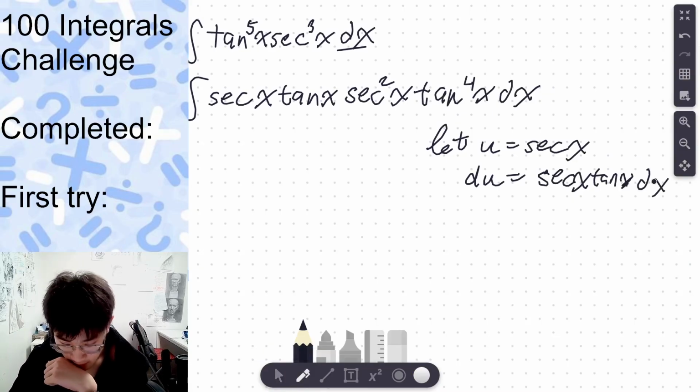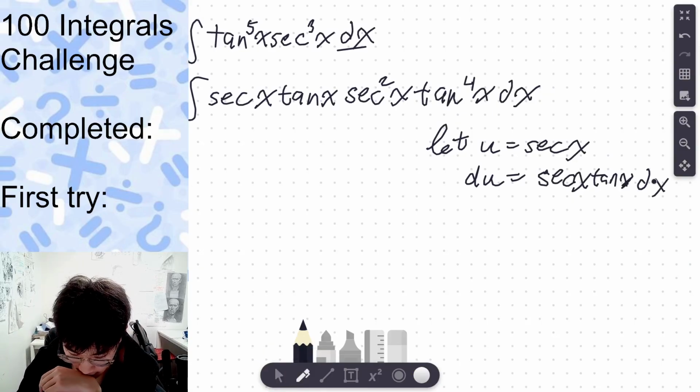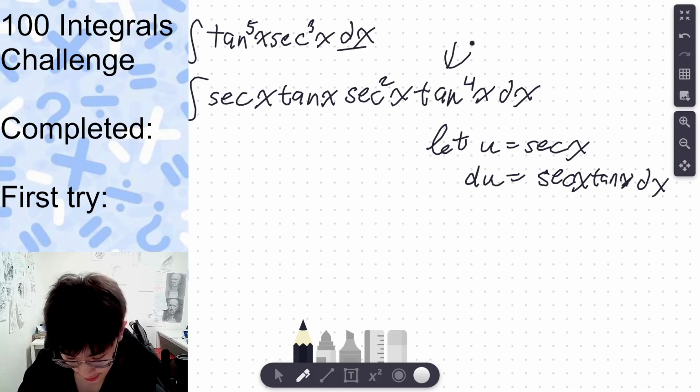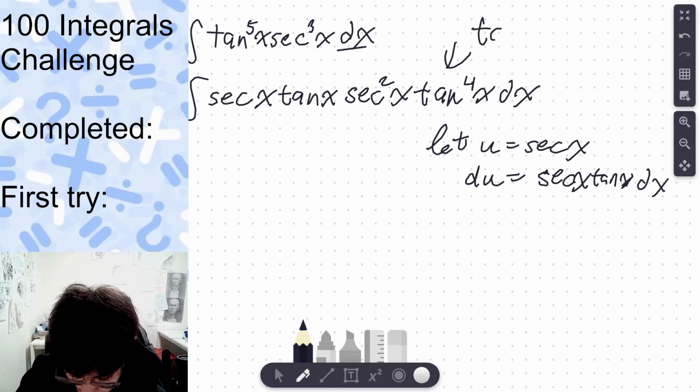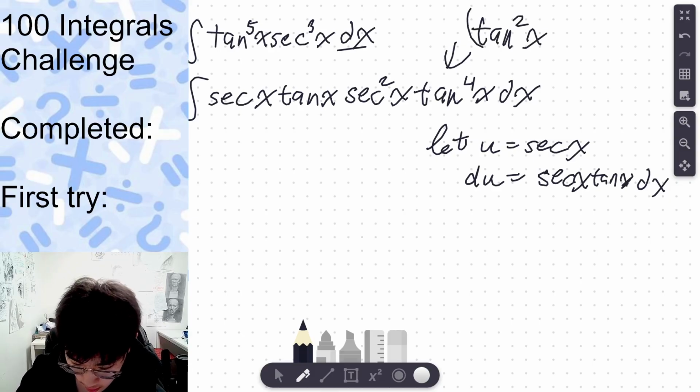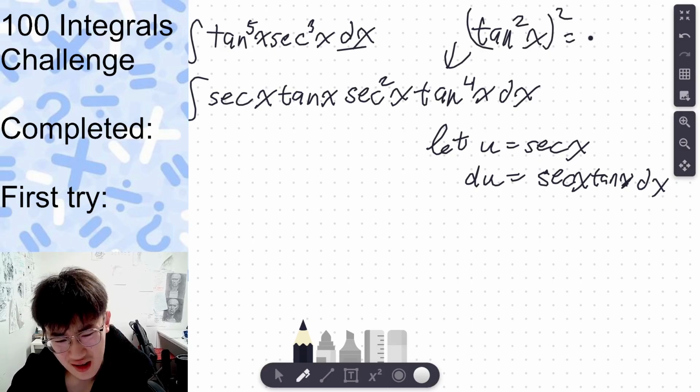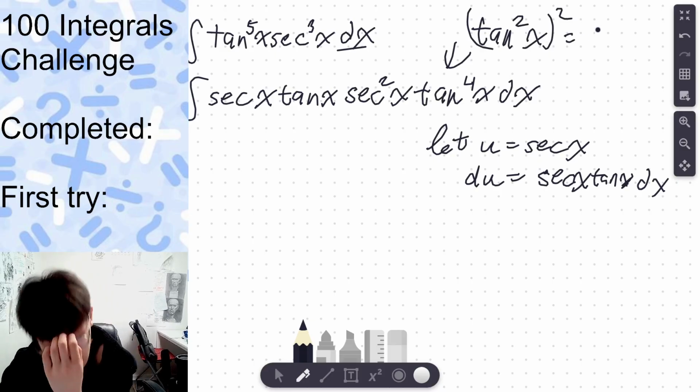There we go. And I think I have to transform this into secant of x as well. What is that? That's tangent of x squared, which, by a trigonometric identity, is 1 minus, or oh crap,